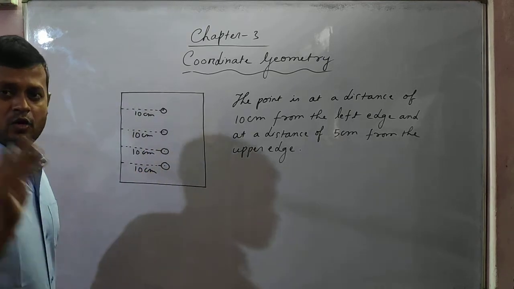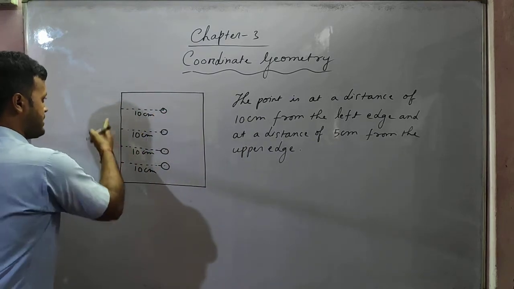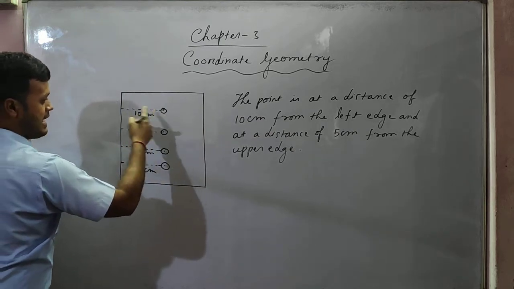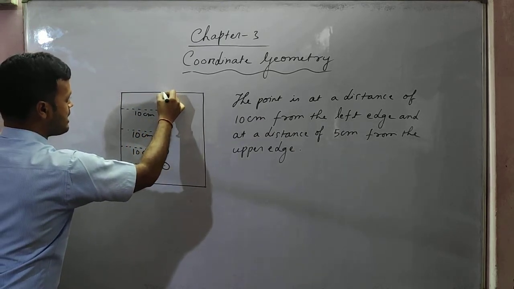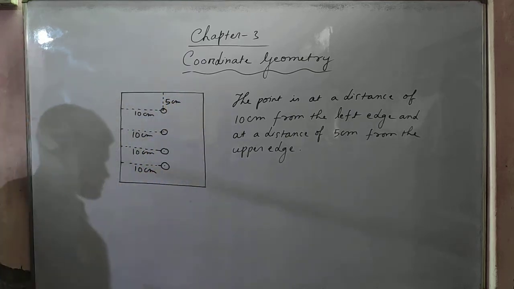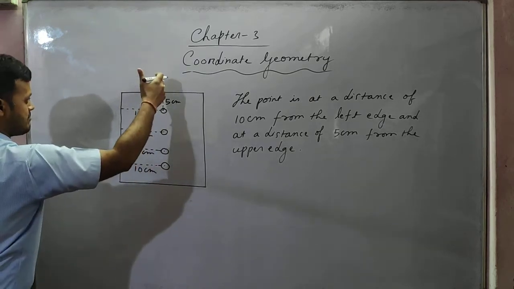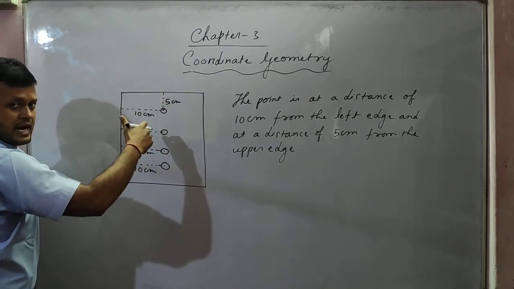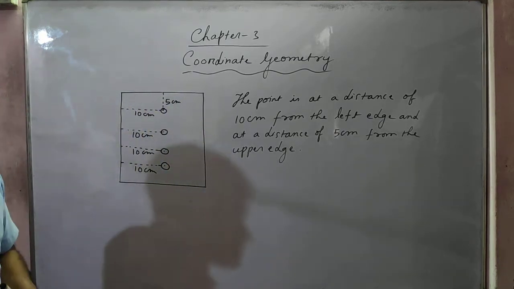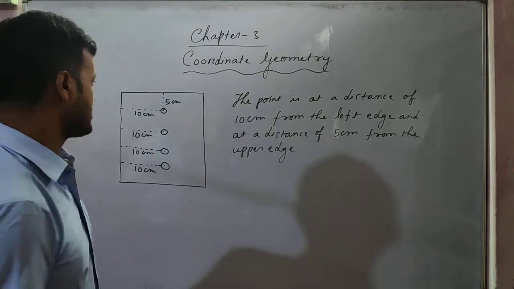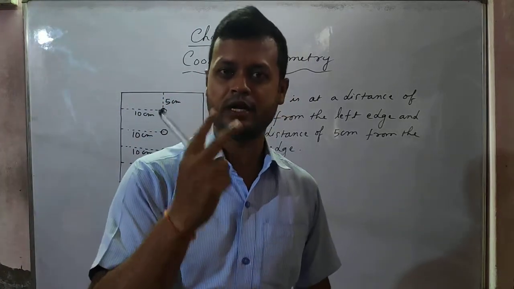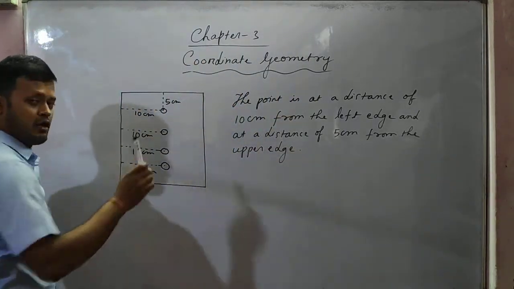But when you say that the point is at a distance of 10 centimeter from the left edge and at a distance of 5 centimeter from the upper edge, then the exact location will come out. Then you will get the exact location of the point. Understood? So in this way, students, yet again we came to know that for describing the location of any point on a surface we need two things. Always two coordinates.